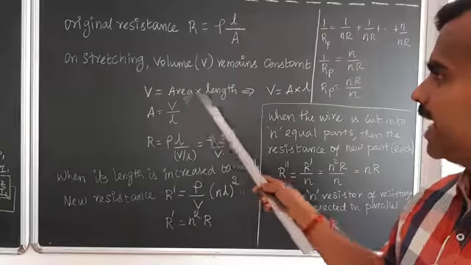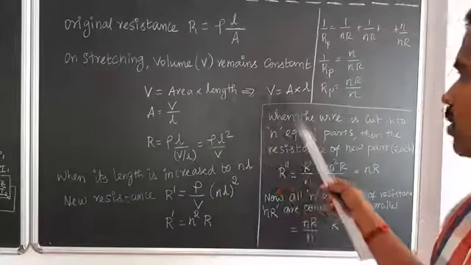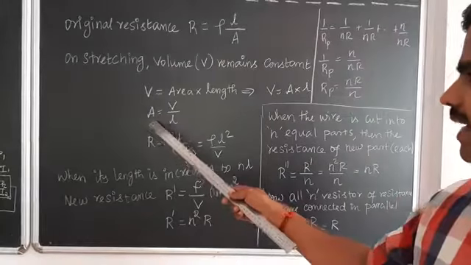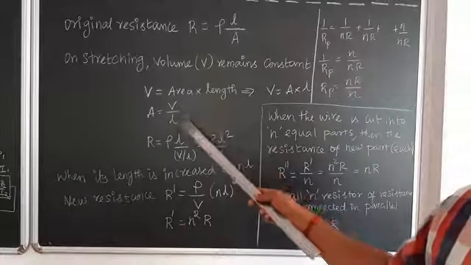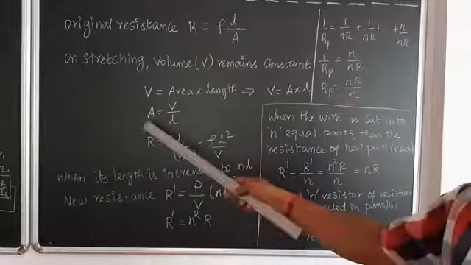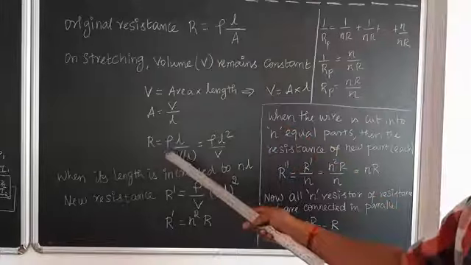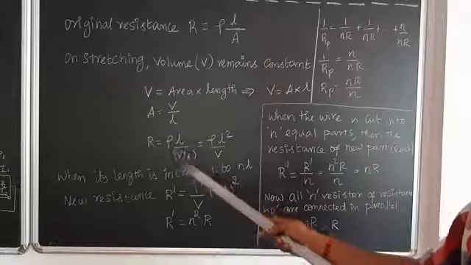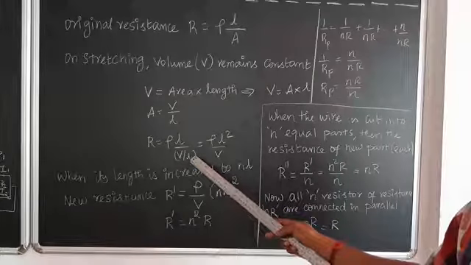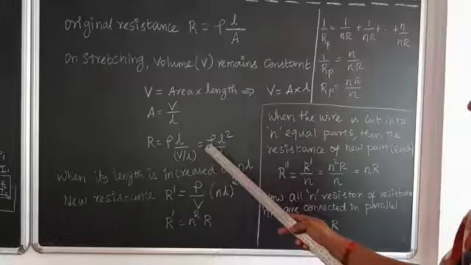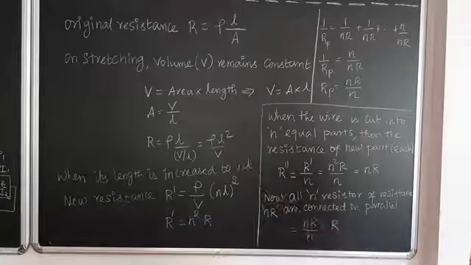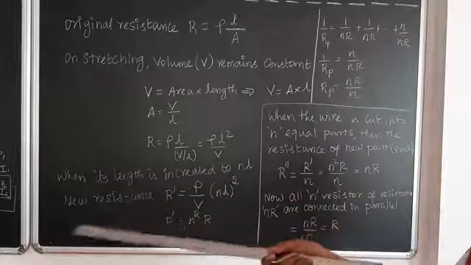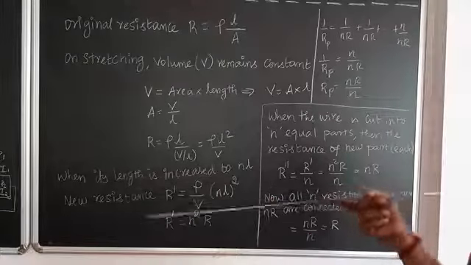So V is equal to area into length, V is equal to A into L, where A stands for area and L stands for length. From that I can write area is equal to volume by length, V by L. Substituting the area in the equation, R is equal to rho L divided by V by L. The L in the denominator of the denominator goes to the numerator, so we can write rho L square by V. This is for when we are stretching.